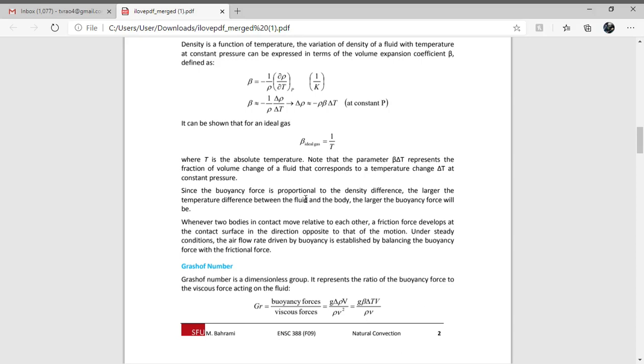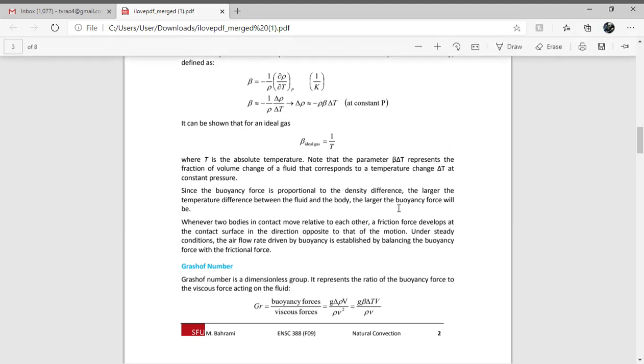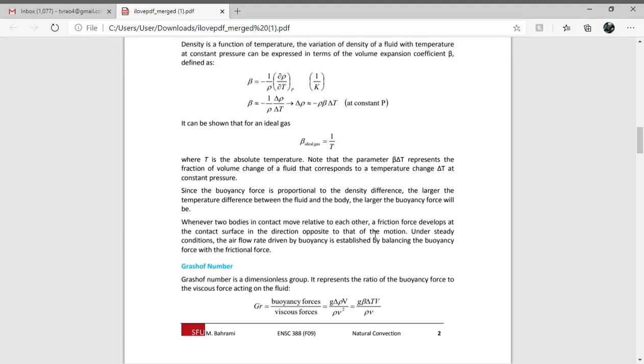So buoyancy force is proportional to the density difference. The larger the temperature difference between the fluid and the body, the larger the buoyancy forces. So due to these buoyancy forces, there will be a circulation of air flow or fluid flow across the body. Under steady conditions, the airflow rate driven by the buoyancy body force is established by balancing the buoyancy force with the frictional force.